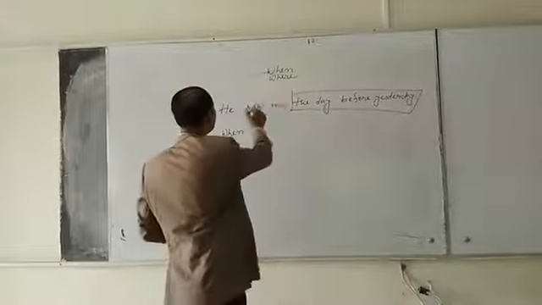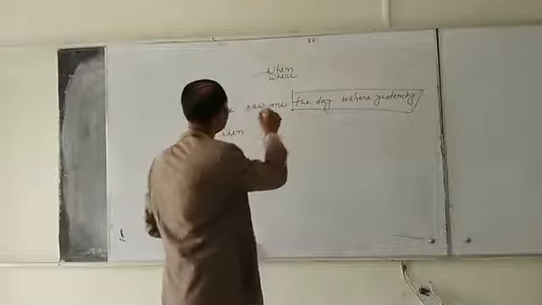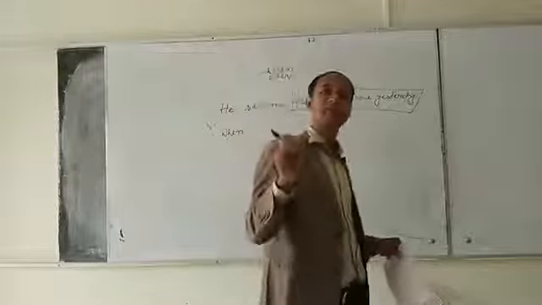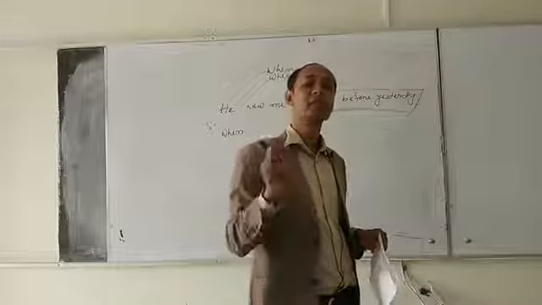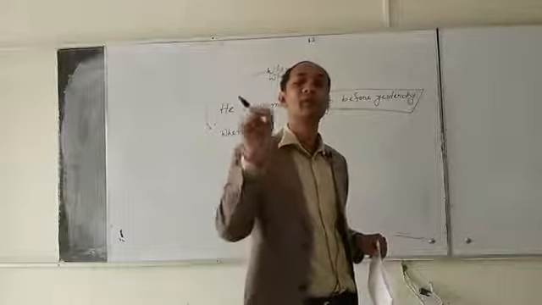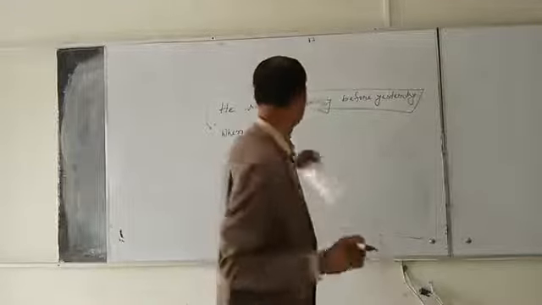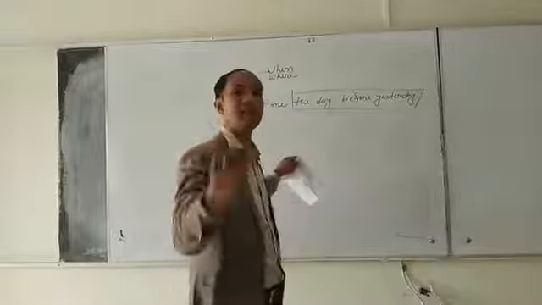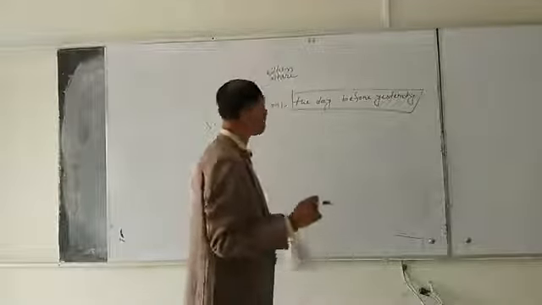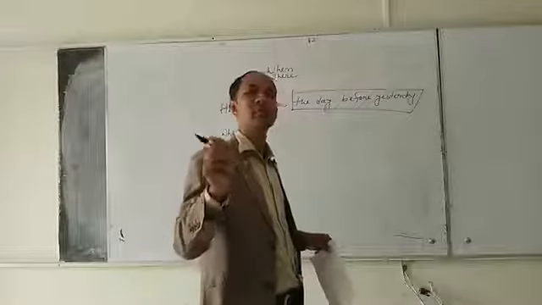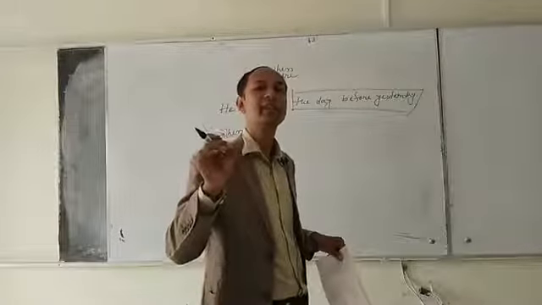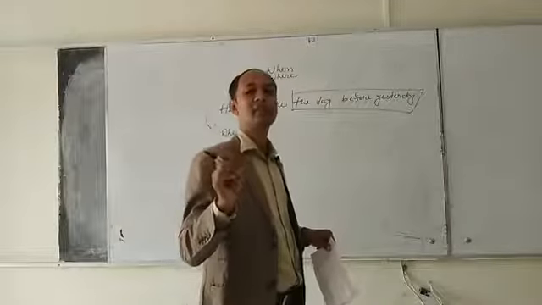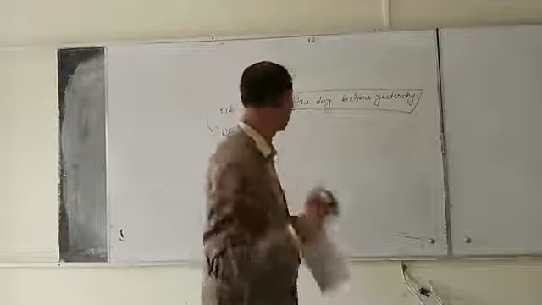But according to the structure of WH questions, if we make WH questions, we have to use an auxiliary verb after WH words, or we have to use an auxiliary verb before the subject. Otherwise, the WH question will not be correct.